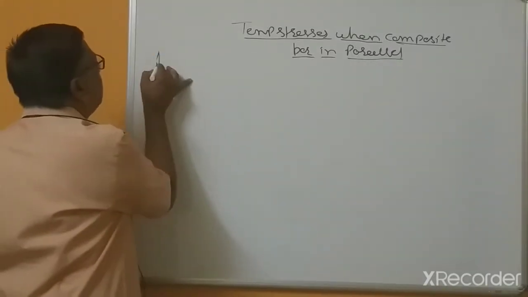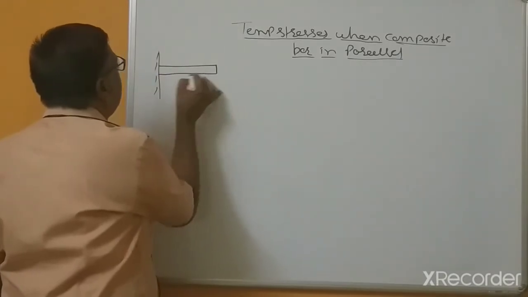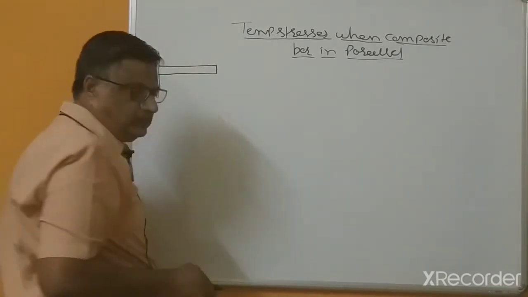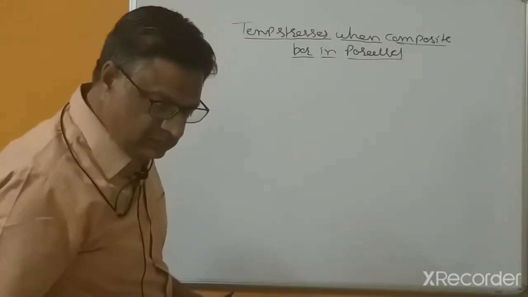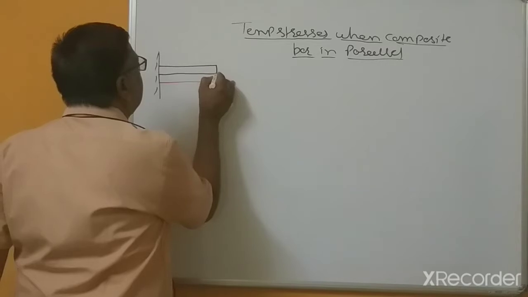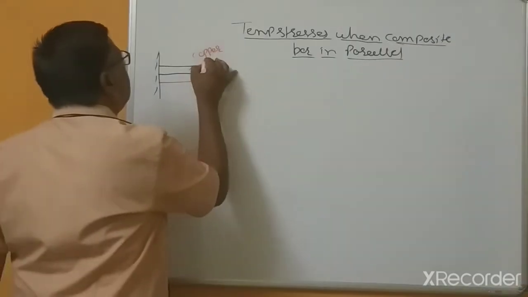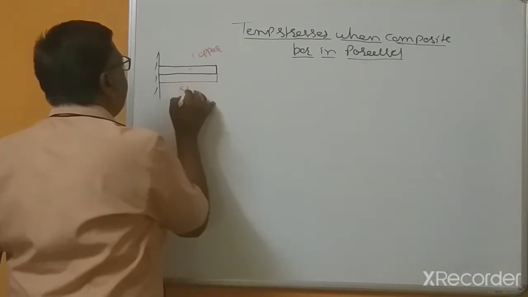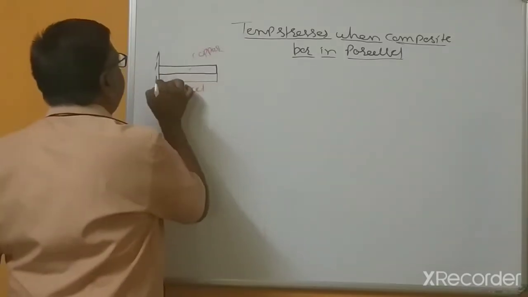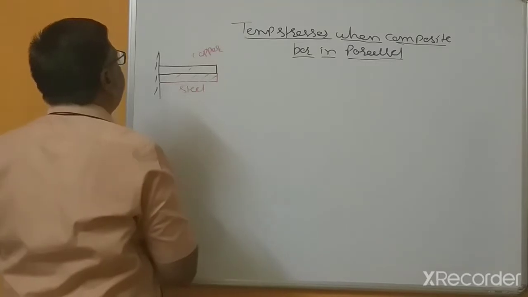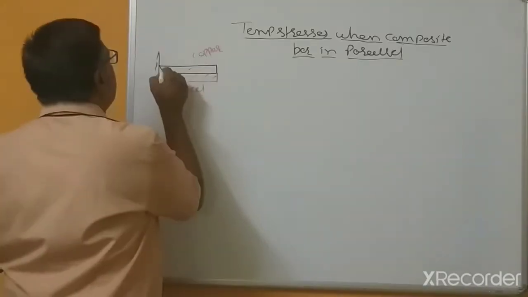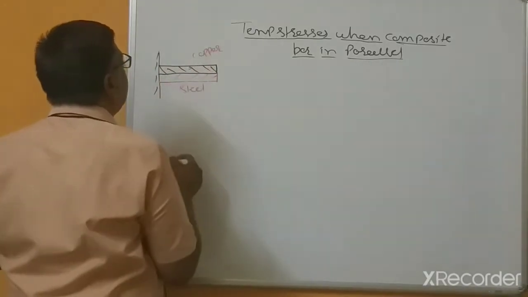Suppose this is a material, copper material, and this is a steel material. The next material is the steel material, copper, and this is steel.